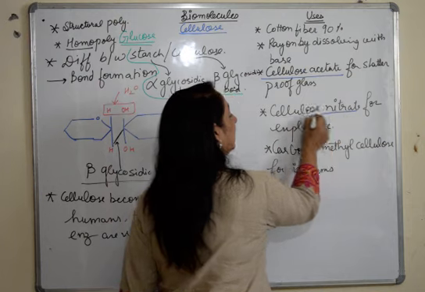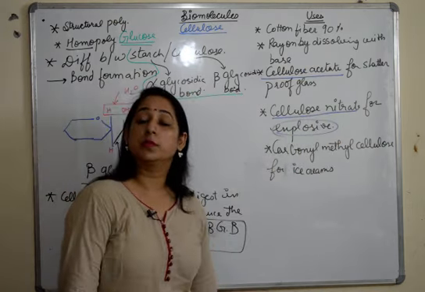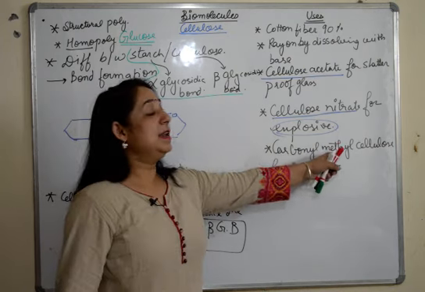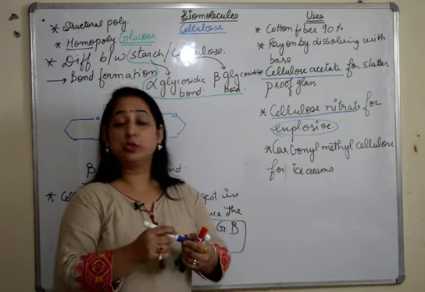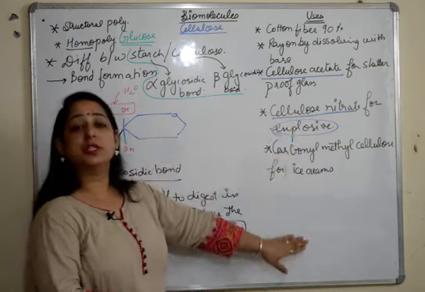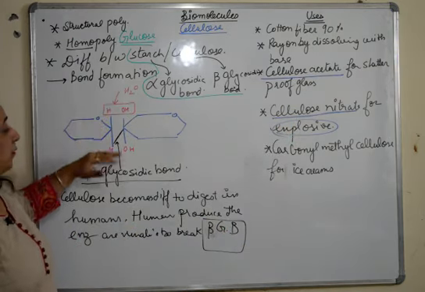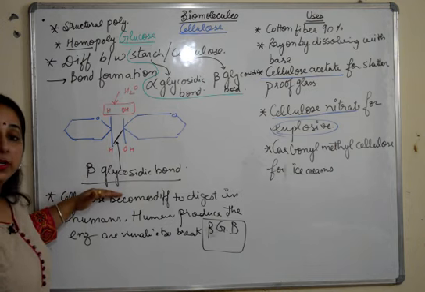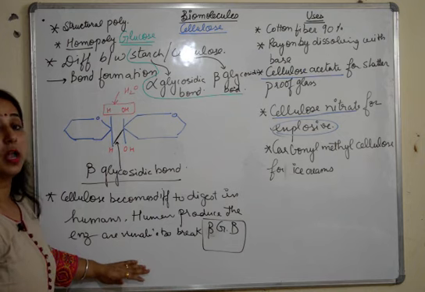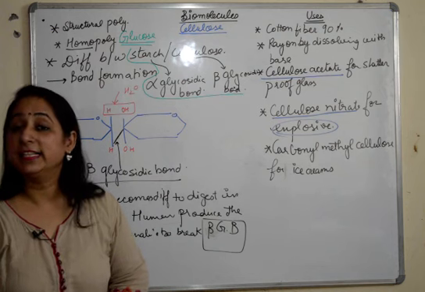Cellulose nitrate is used for making explosives. The various explosives are made up of cellulose nitrate. Carboxymethyl cellulose is used for making ice creams. So these are a few uses of cellulose. We have discussed the very important bond formation, beta glycosidic, the difference between starch and cellulose, and why it is very difficult for us to digest cellulose. So these were all the important pointers related to cellulose.